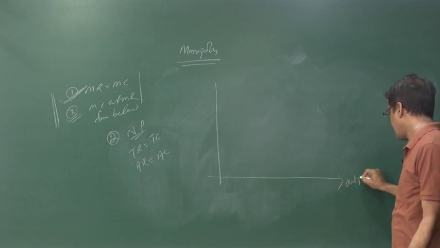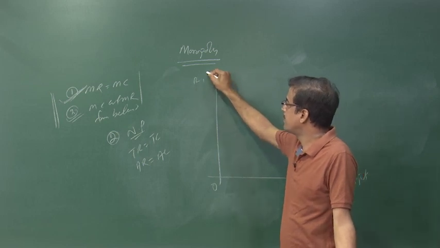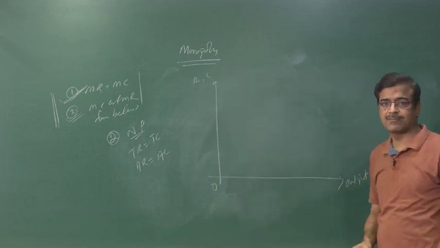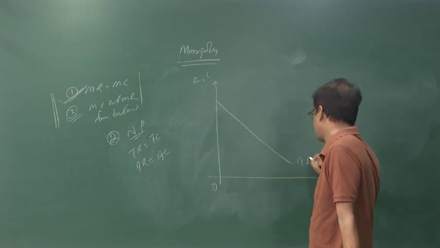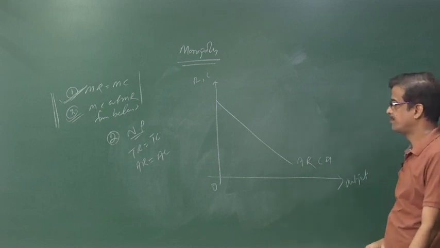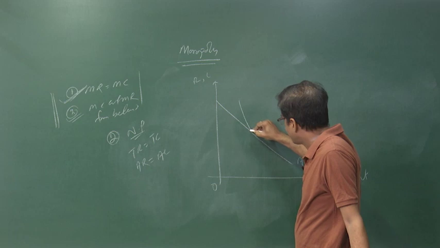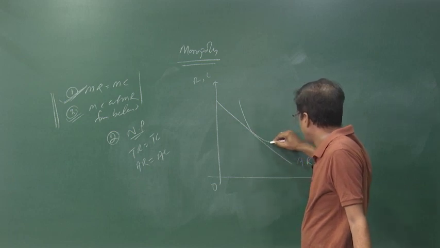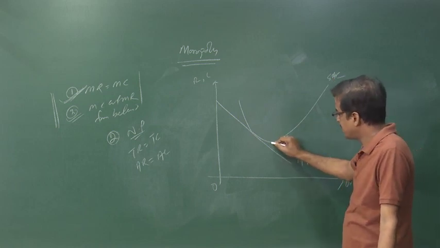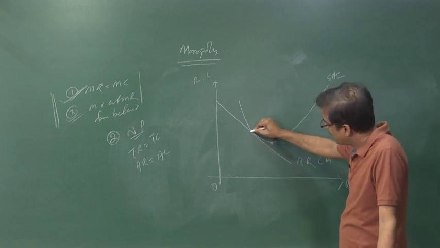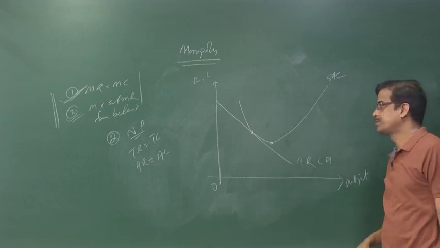We take output on the horizontal axis and revenue and cost on the vertical axis. Now, this is your average revenue curve or the demand curve. Now, we have to draw the average cost in such a way that this is your certain average cost, its minimum is here, but it is tangent at this point on the falling part.